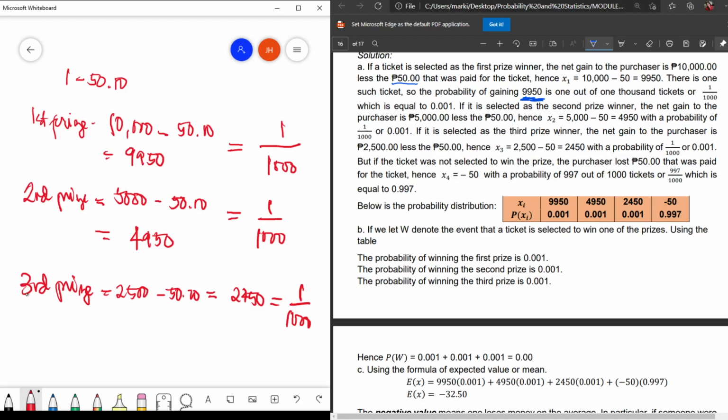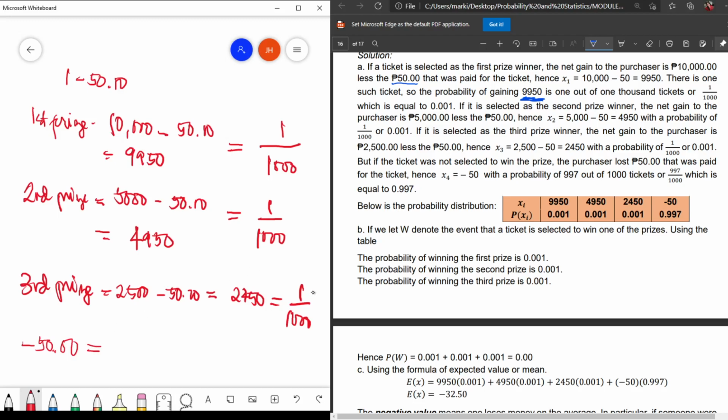Now, what if you don't get any of the three prizes? Of course, you will lose. You have negative 50, because you lose 50 pesos when buying a ticket, since you do not know if you will win or not. So, what is the probability that you will lose?